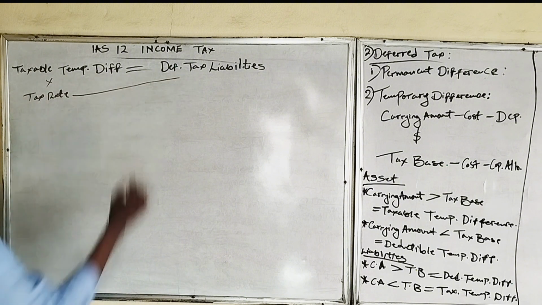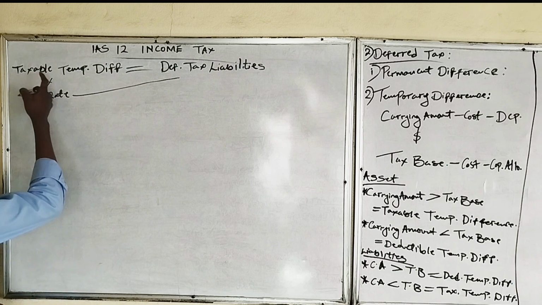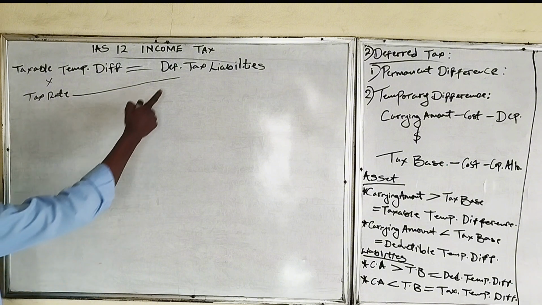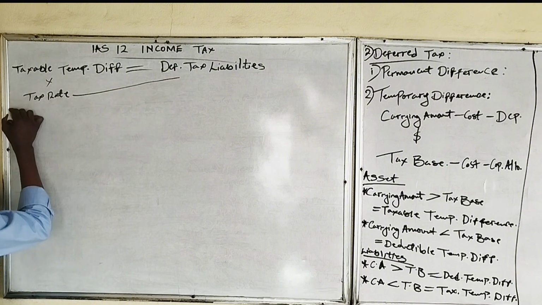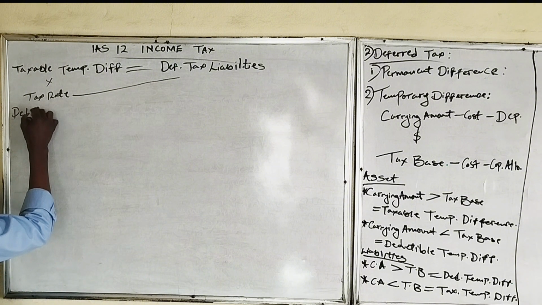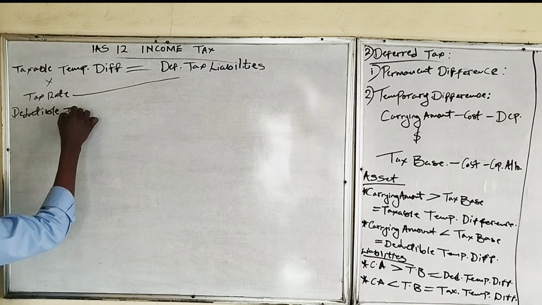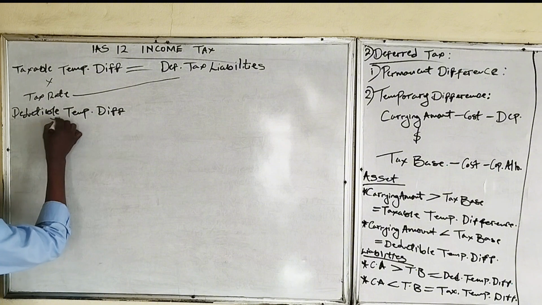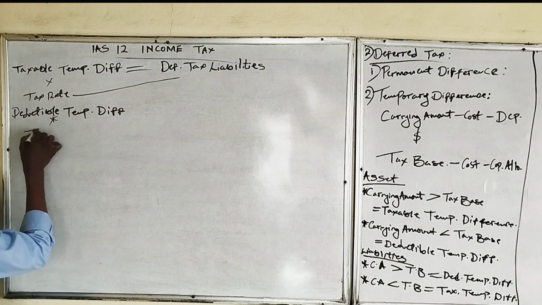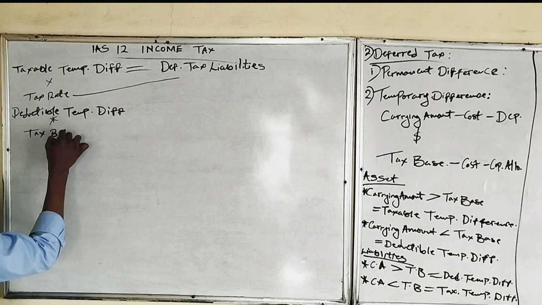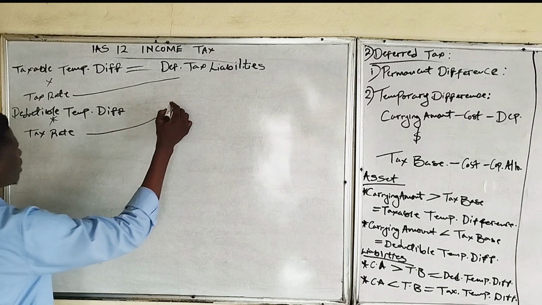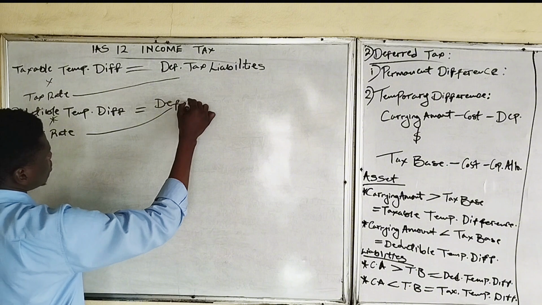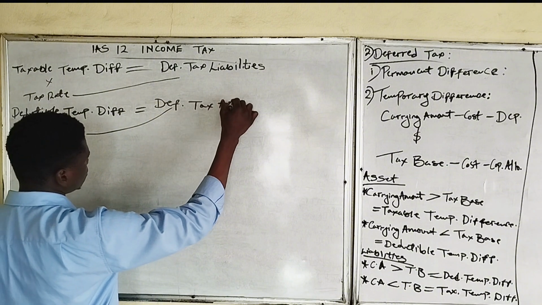So when we have a taxable temporary difference and then we multiply it by our tax rate, we will get deferred tax liability. But when we have a deductible temporary difference and then we multiply it by the tax rate, we will have our answer to be deferred tax assets.